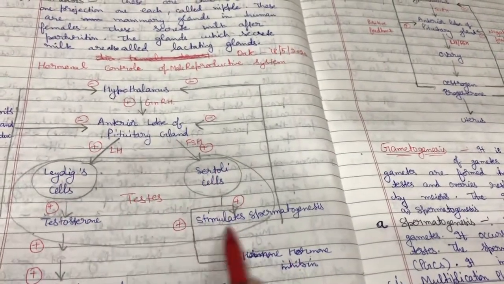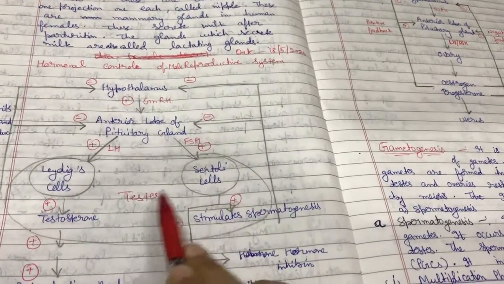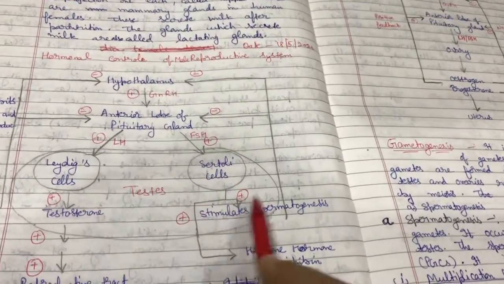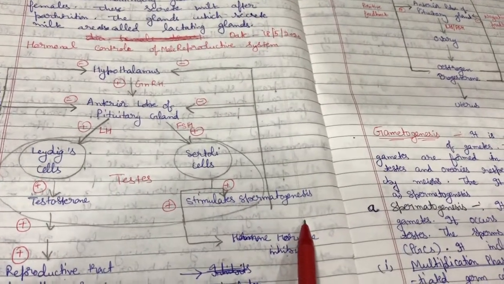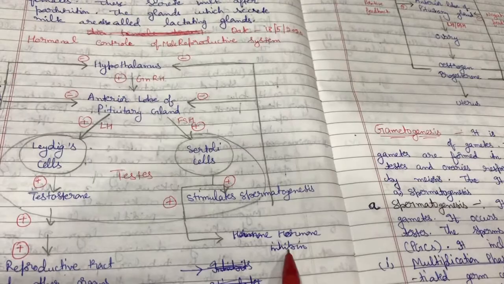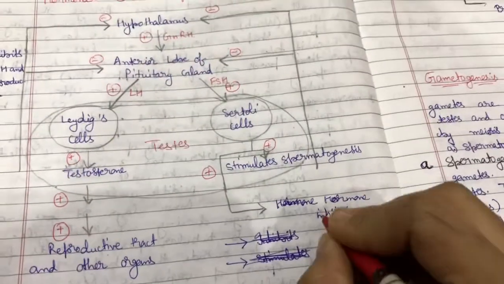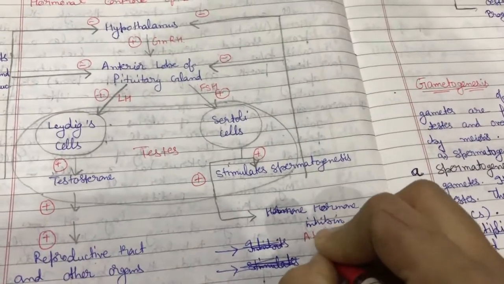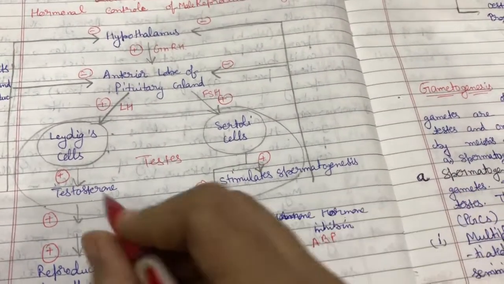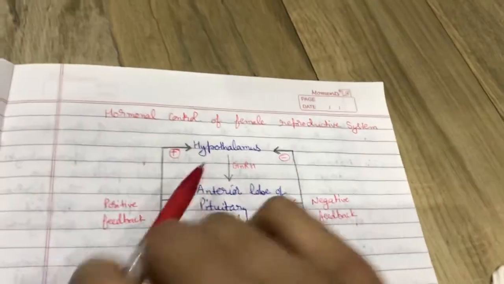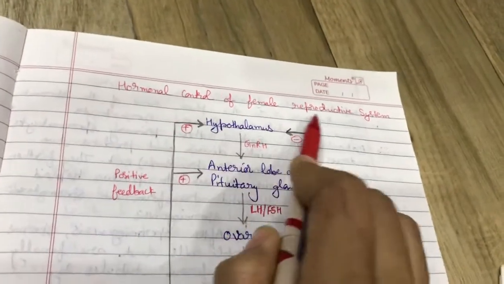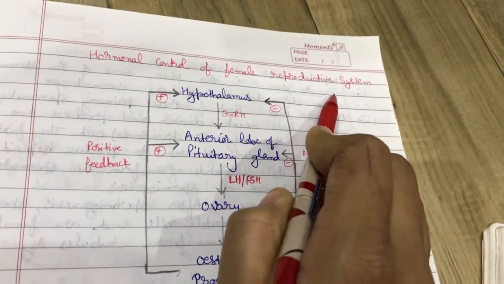Both cells are present in the testes, Sertoli and Leydig cells. Sertoli cells produce two secretions. First is inhibin hormone and second is androgen binding protein, we also call it ABP, which concentrates the testosterone hormone.